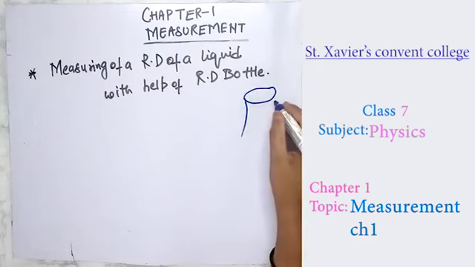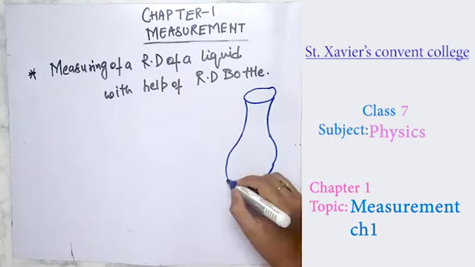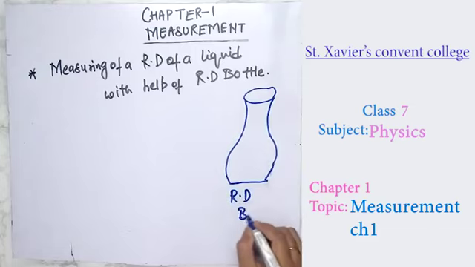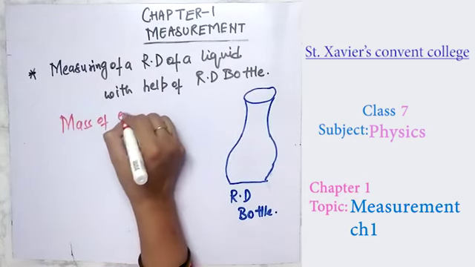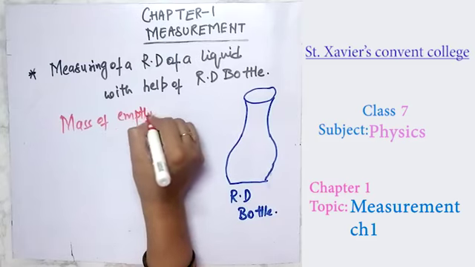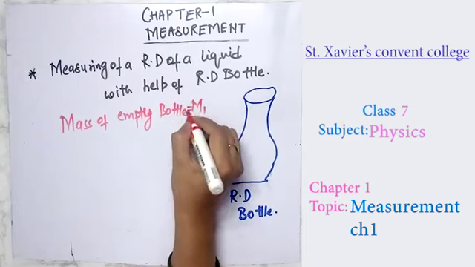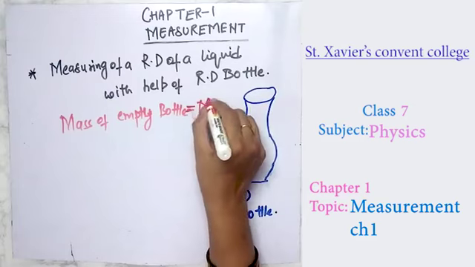I have taken a relative density bottle, somewhat of a different shape, but I am just trying to make it. Suppose the mass of this empty bottle is taken to be m1.